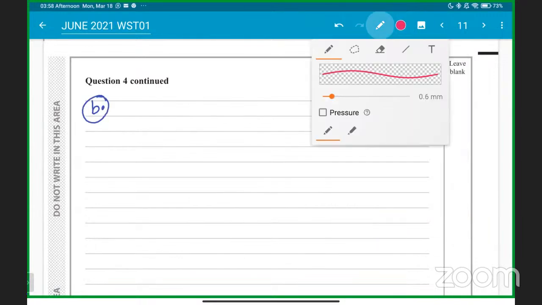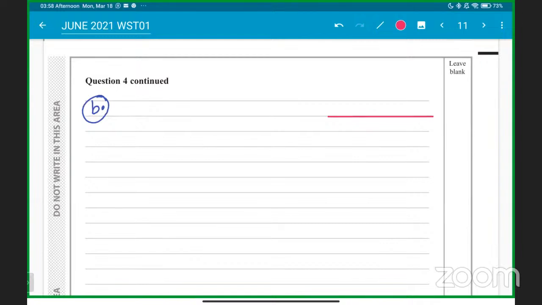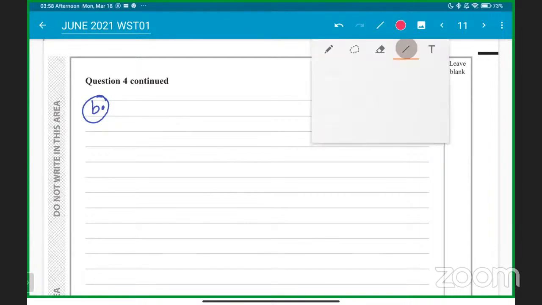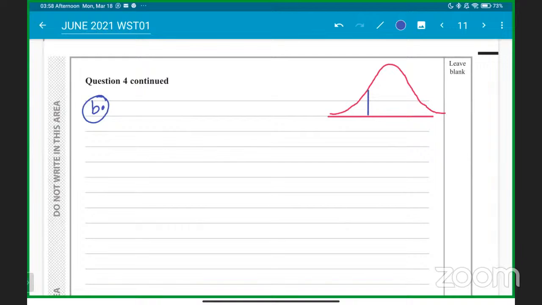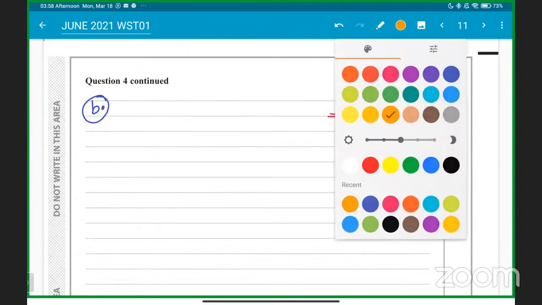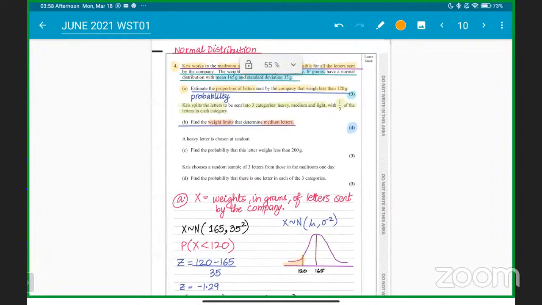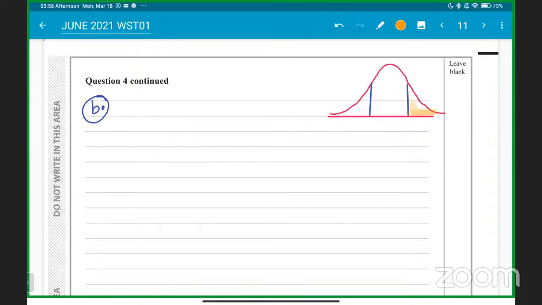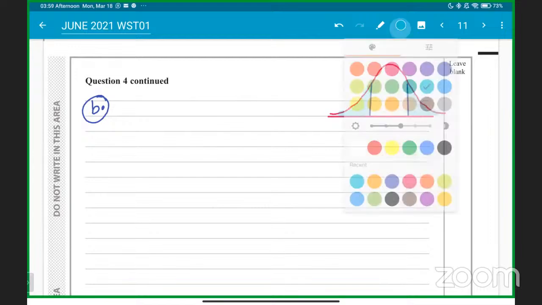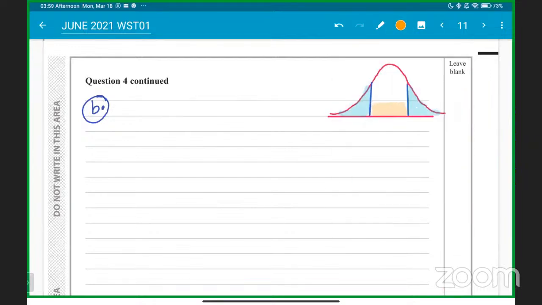What we need to understand is that we will have to make 3 parts for this. Follow carefully in the diagram. Let me try to make the diagram as accurate as possible. You have to divide this into 3 equal parts, this, this and this. All of them are normally distributed, and heavy, medium, and light have 1/3 of the letters in each category, which means the probability is the same, right? So this is 33.33%, and this one also is 33.3%. Everyone getting it with me? Following? Clear on this, guys?